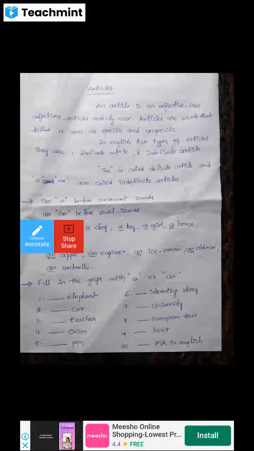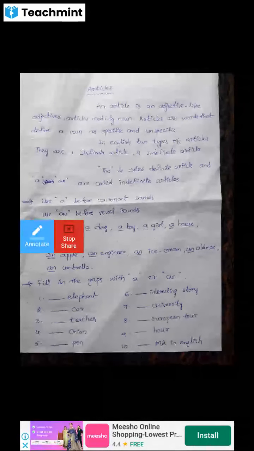What is an adjective? An adjective is a describing word. It describes a noun or pronoun in a sentence. That means it tells us more about a noun or pronoun in a sentence.